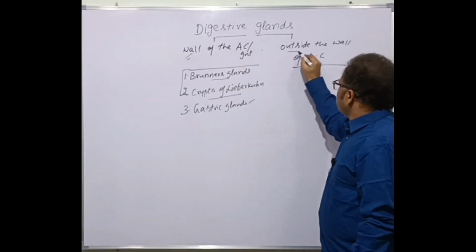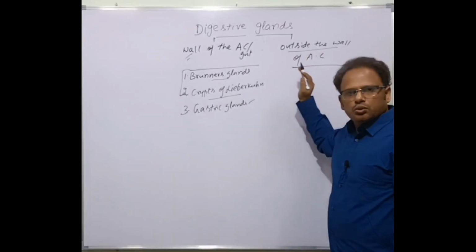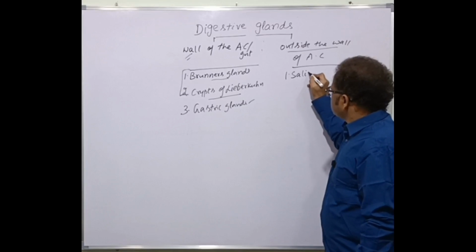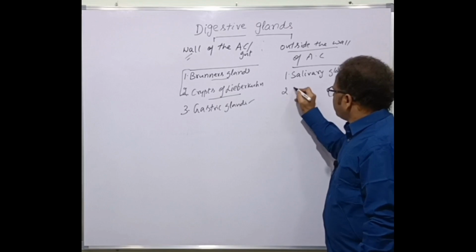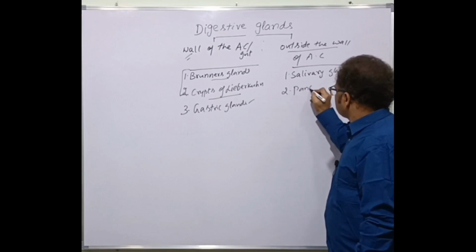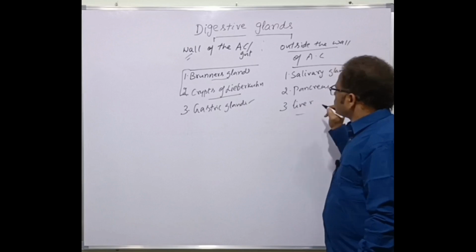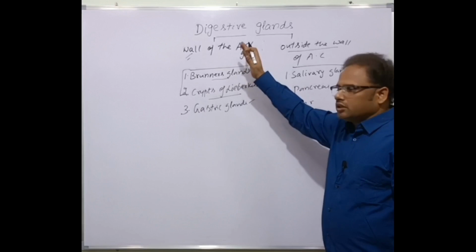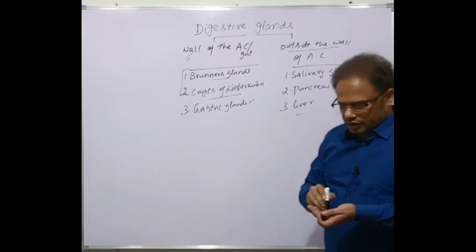Whereas some glands are present outside the wall of the alimentary canal but are associated with the digestive system. What are they? The salivary glands, pancreas and liver. So this is a classification of digestive glands based on within the wall and outside the wall. We'll be discussing them one by one in detail today. Okay?